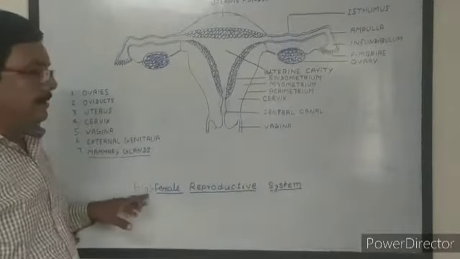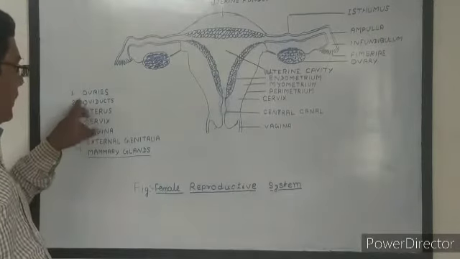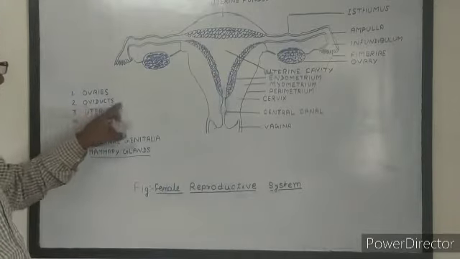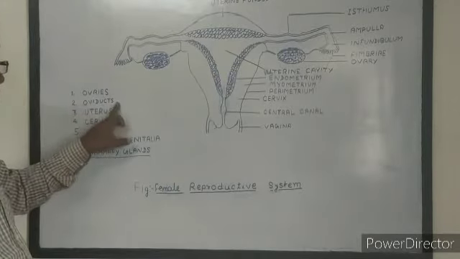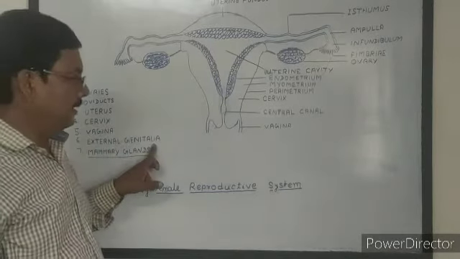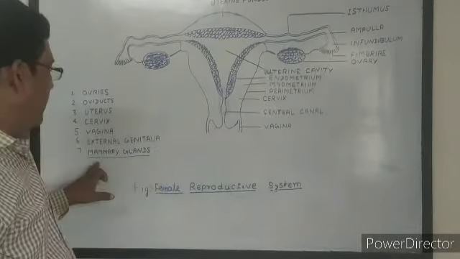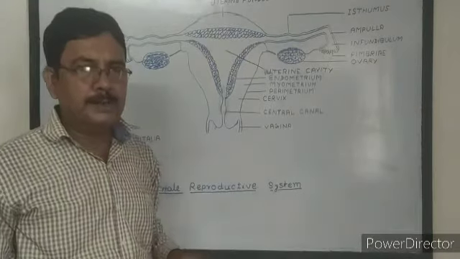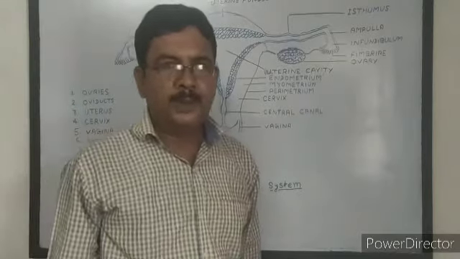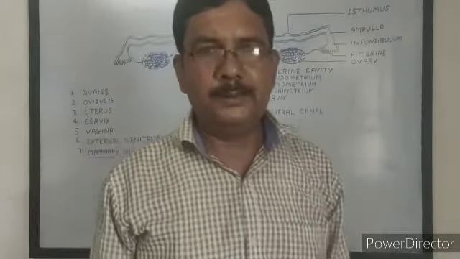And these are the reproductive organs. One pair of ovaries are the main reproductive organs, and the oviducts, uterus, cervix, vagina, external genitalia and mammary glands are the accessory reproductive organs. In this way, reproduction is completed in the female.